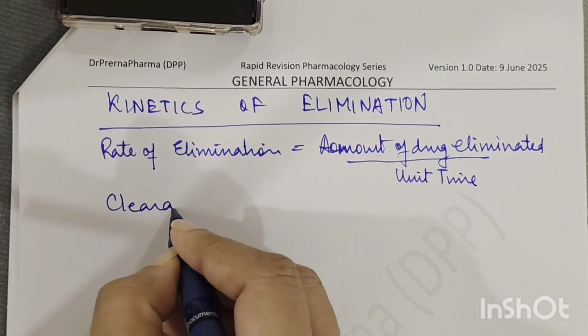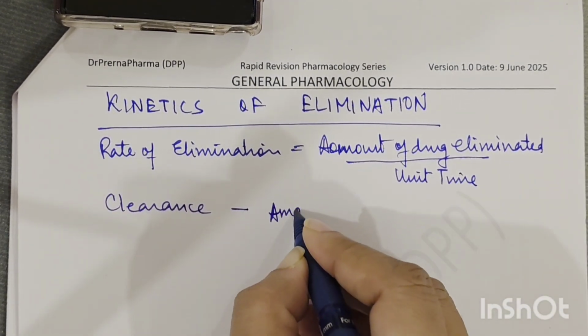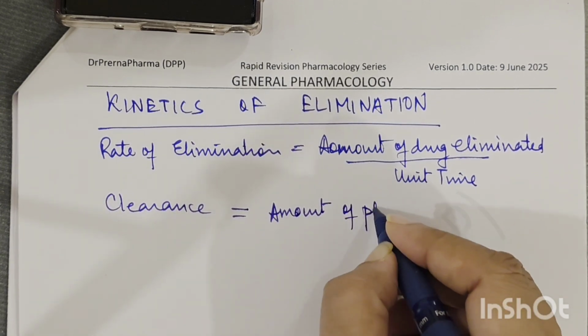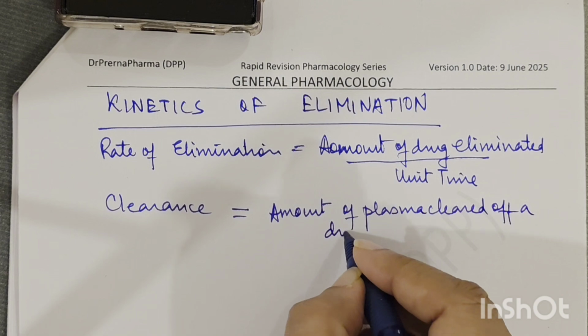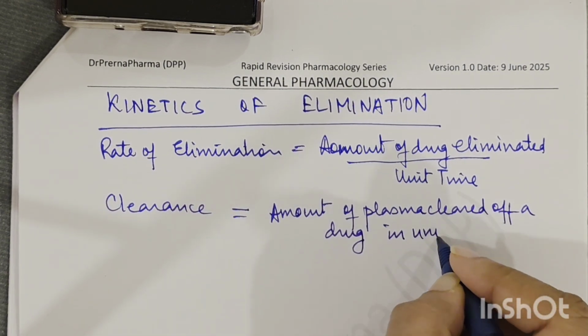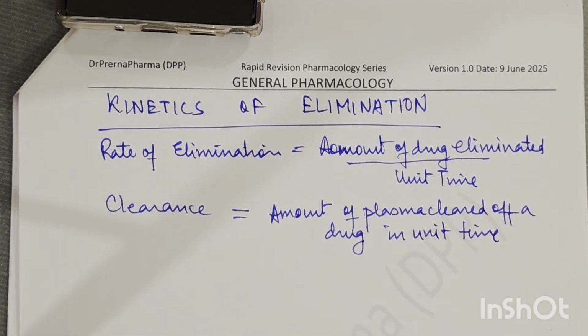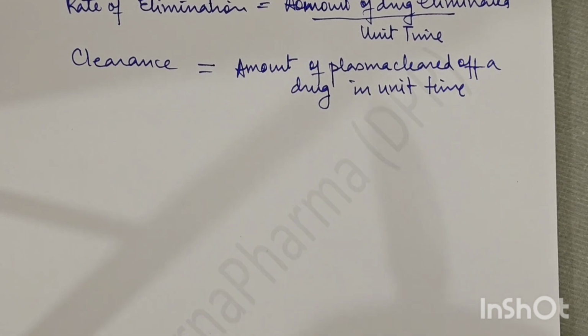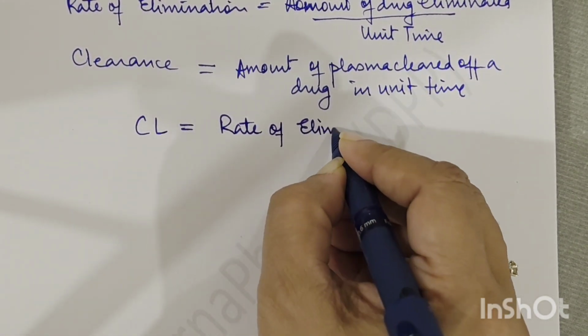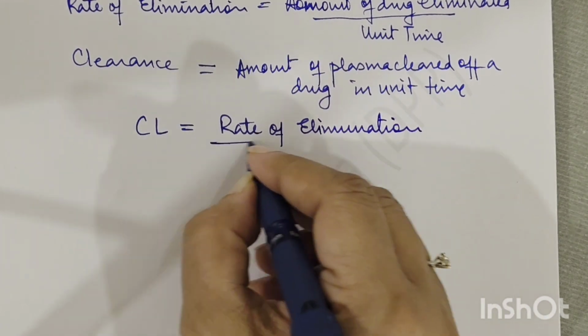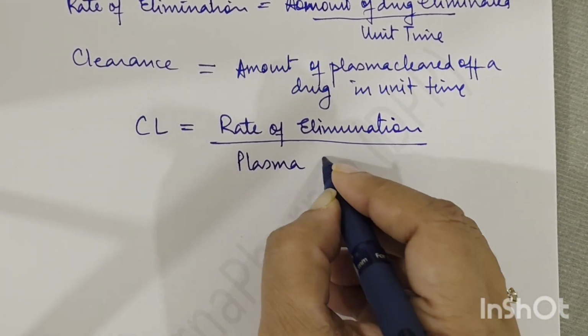And clearance is the amount of plasma cleared of a drug in unit time. Okay, so these are the two important definitions that you should remember. And what is the formula? Clearance is equal to rate of elimination upon plasma concentration.